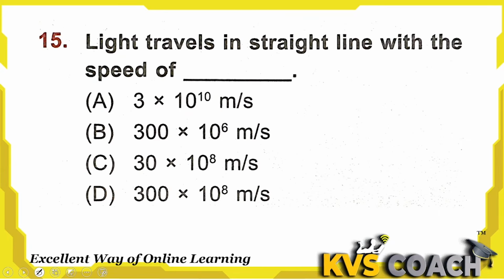Next is, light travels in a straight line with the speed of 3 × 10^8 meters per second. Okay, that is the right answer here. You should learn this unit or this value.